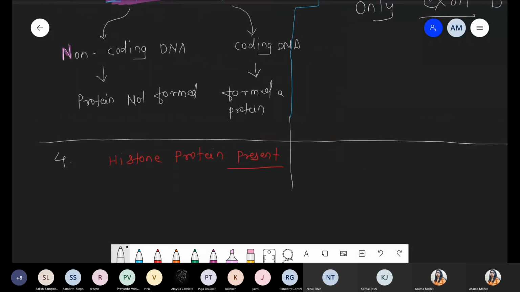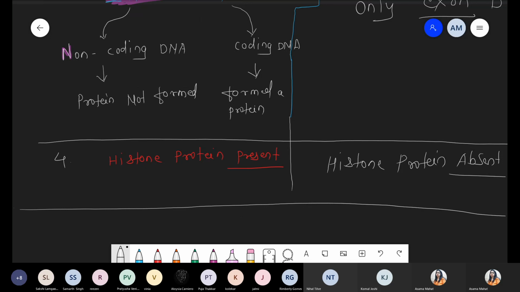But in case of eubacteria, such histone proteins are absent. Okay, histone proteins are present and histone proteins are absent. So these are a few points that resemble eukaryotes: non-coding DNA, introns, are present, as well as the presence of histone protein.